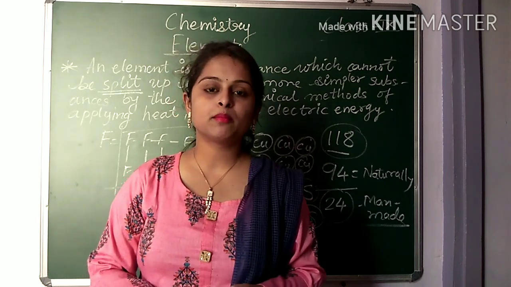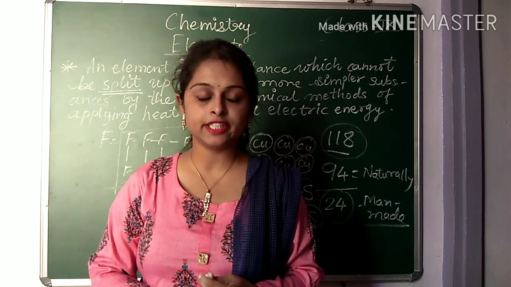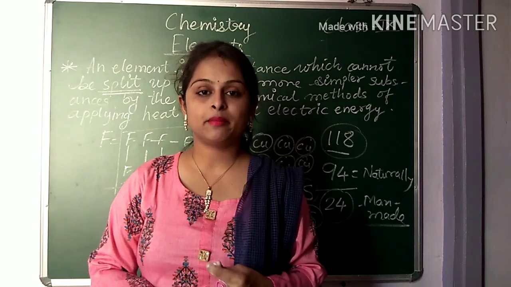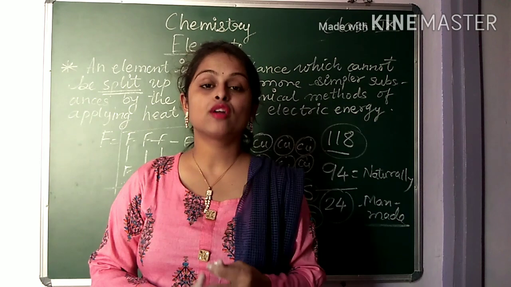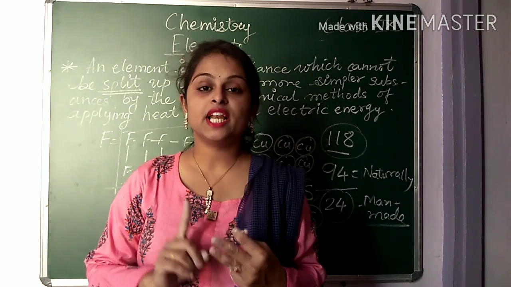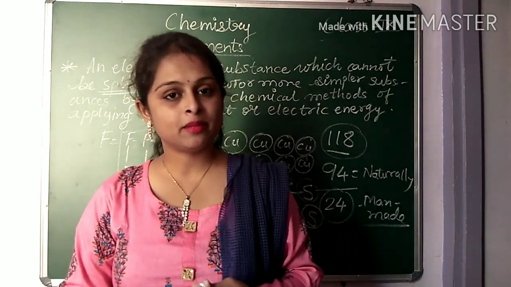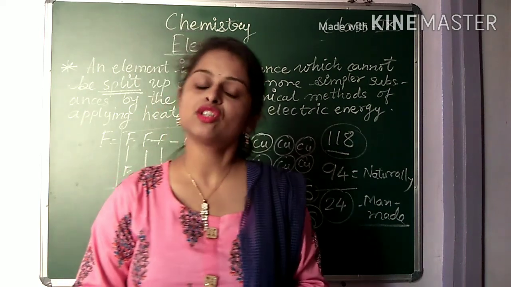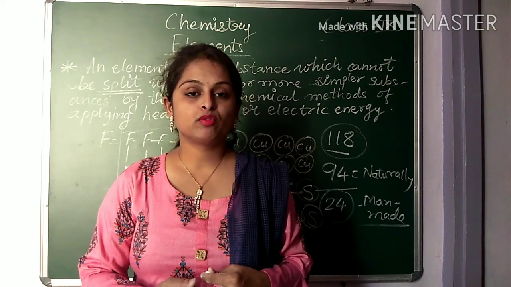Is it clear? So how many total elements are there at present? We know that 118. 94 elements are naturally occurring, 24 elements are artificially made or man-made. Is it clear? Then among them 11 elements are gaseous, 2 elements are liquid at room temperature, and the remaining are all solid. Is it clear? Then our body is also made up of elements.